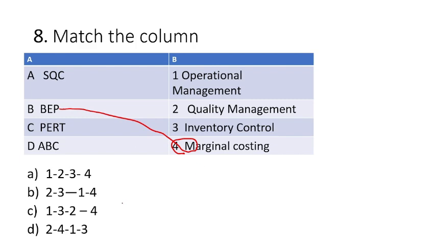Okay, 2 matches with 4. 2 matches with 4 where? Only in this option. The second one is matched with 4. So you can get the answer.